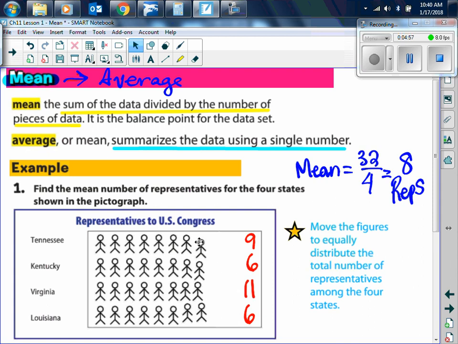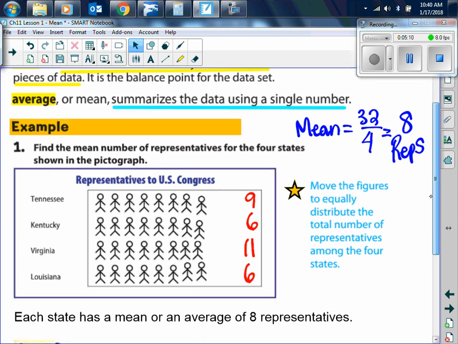Okay? So here you can see that it's equally distributed, 1, 2, 3, 4, 5, 6, 7, 8 representatives. Is everybody clear with that? So each state has a mean or an average of 8 representatives.